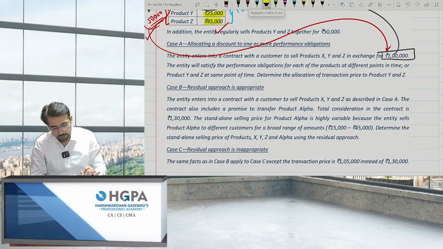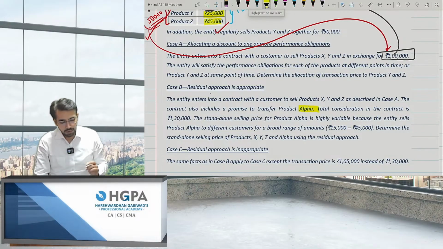That contract also includes a promise to transfer product alpha. So there are now 4 products, alpha also. But the total consideration of the contract is 130. I'm charging 30,000 extra. Initially I was charging 1 lakh, and now I'm charging 130.